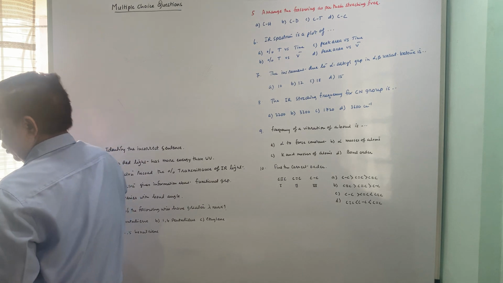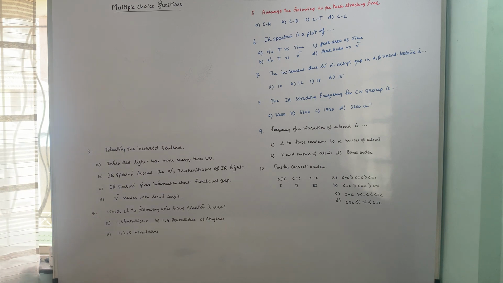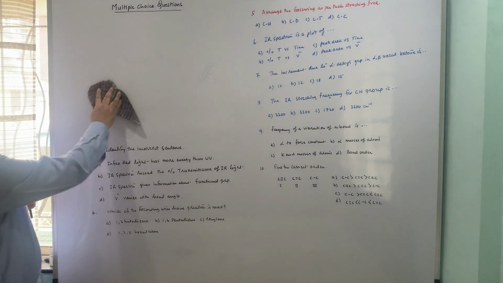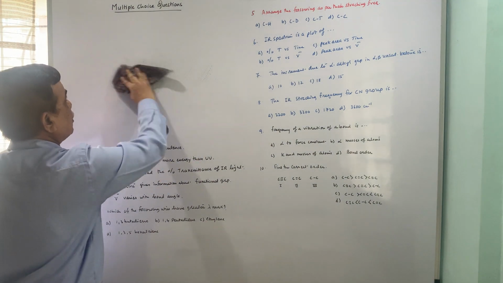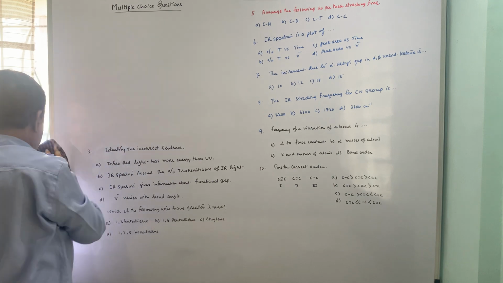Now coming to the next question, that is question number 3. Identify the incorrect statement, the wrong statement or false statement. You have to identify from the given statements. There are 4.